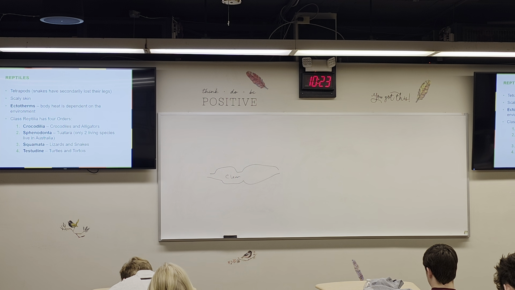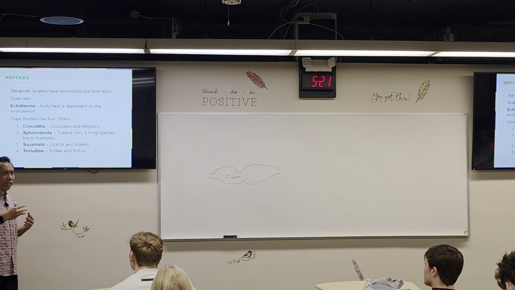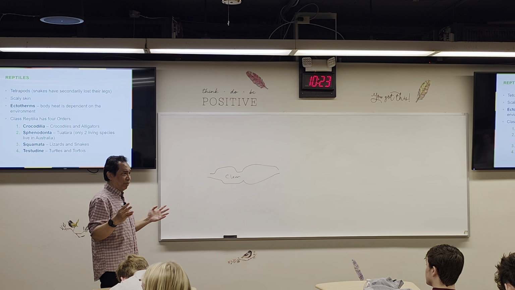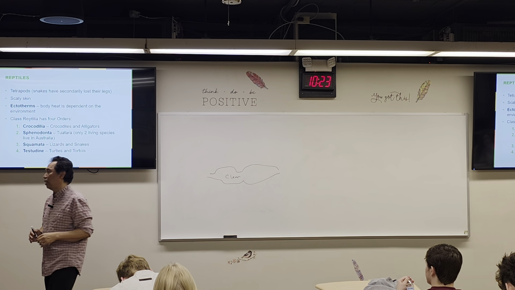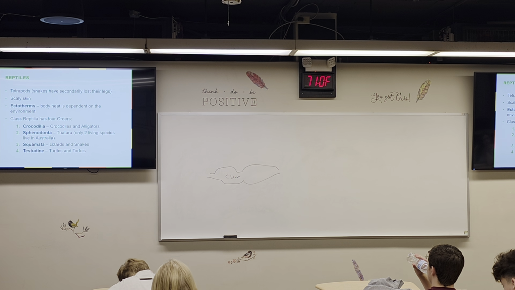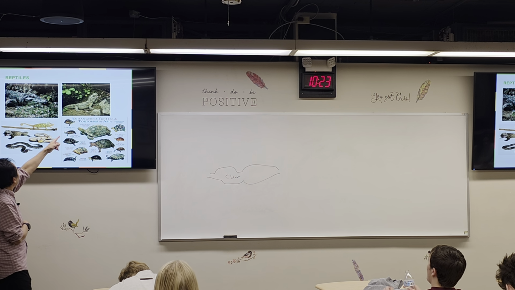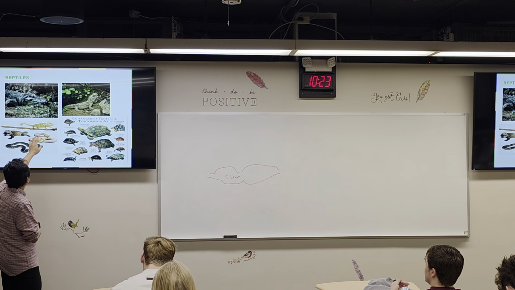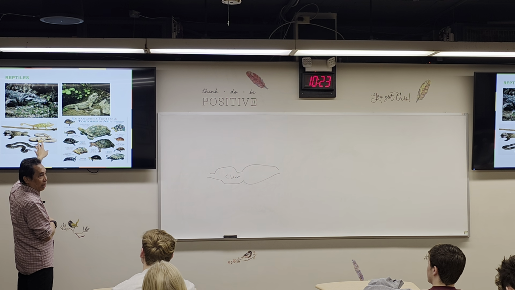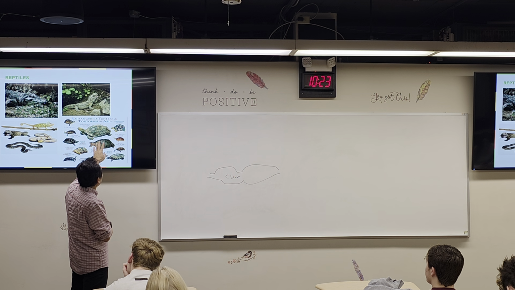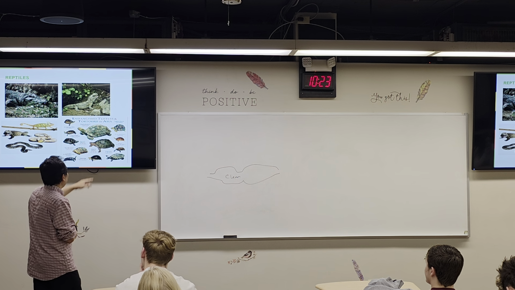Again, this class is only an introduction. If you want to learn more, you can take a vertebrate class. There is a special class for this group of animals. So this is the crocodile, this is the tuatara, this is the Squamata, snakes and lizards, and this is the turtle and the tortoise. And there are many different types.